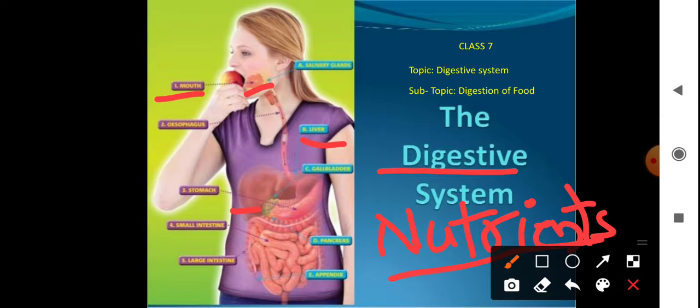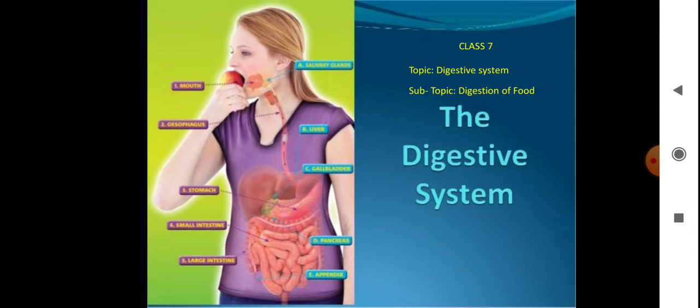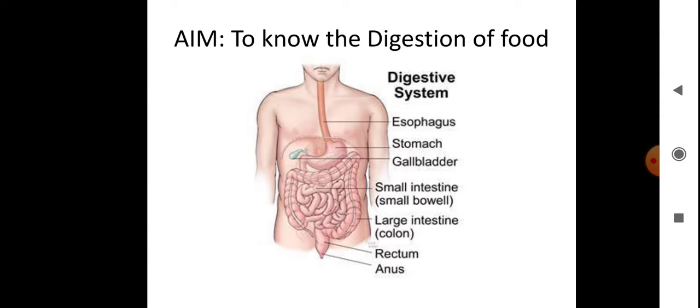That's why we call it the digestive system. In today's class, we are going to learn further about how complex food is converted into simple food. Now we'll move on to the next slide.